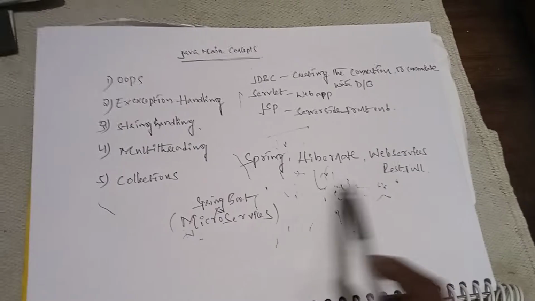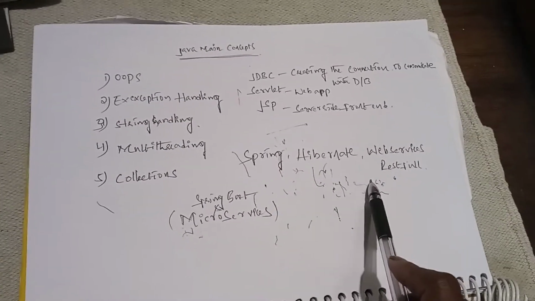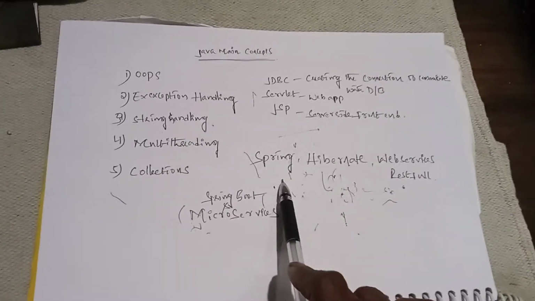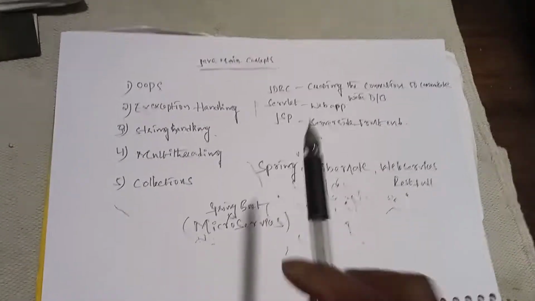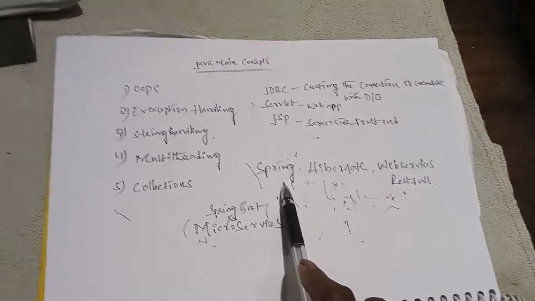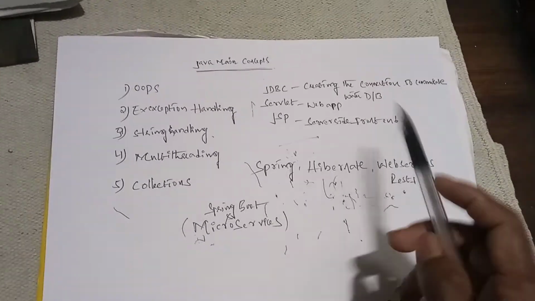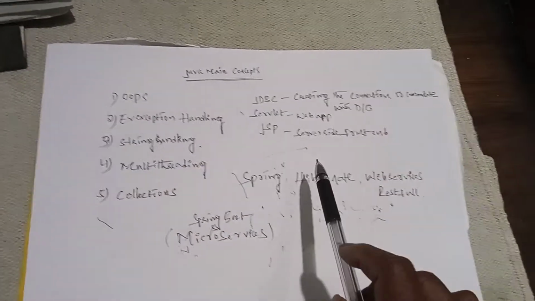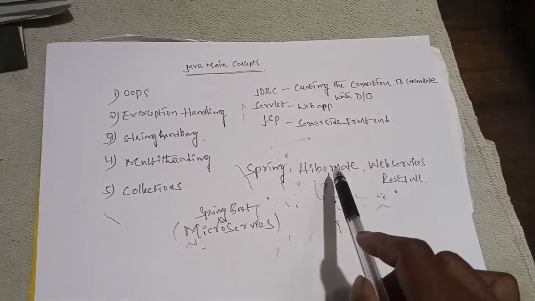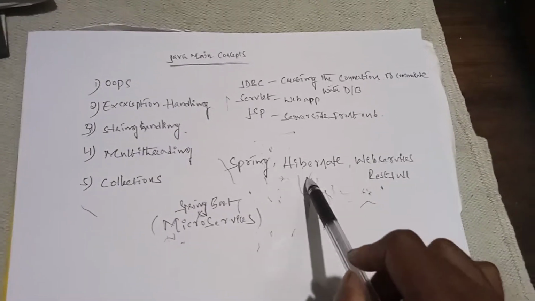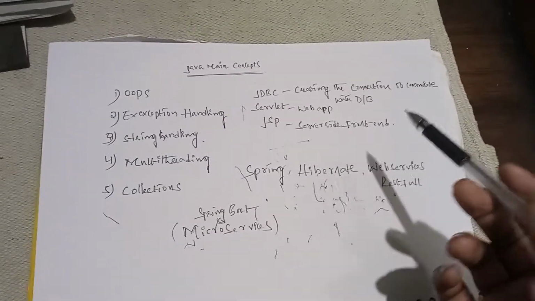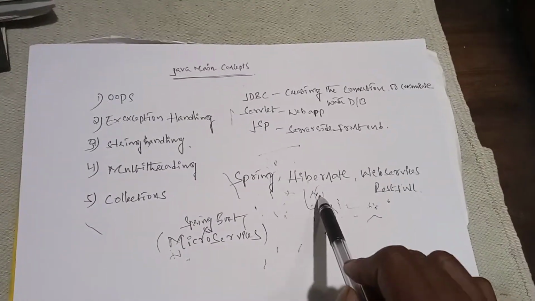We are using frameworks like Spring, Hibernate, and web services, RESTful web services. In Spring MVC, model view controller, we have the controller layer, service layer, and repository layer, and we implement those things in Spring. To communicate with the database, we are using Hibernate. Hibernate is a framework with already predefined methods, so we use those predefined methods to create the database connection. We communicate through Hibernate itself only.